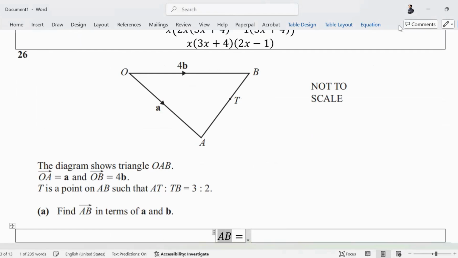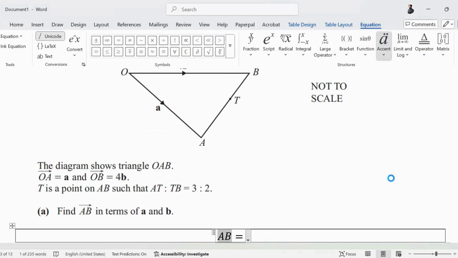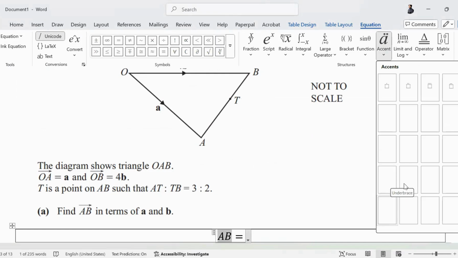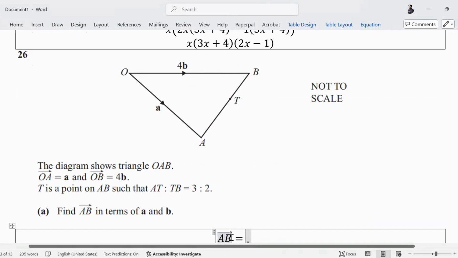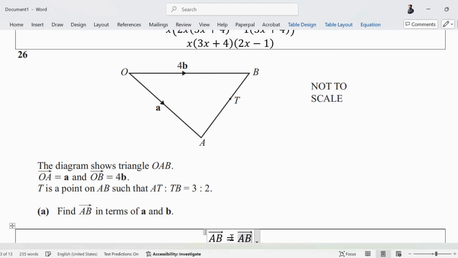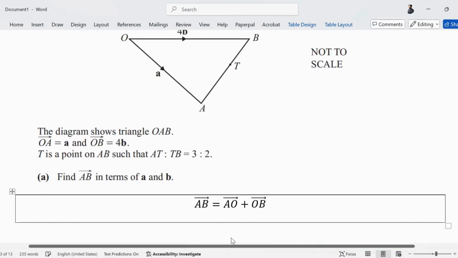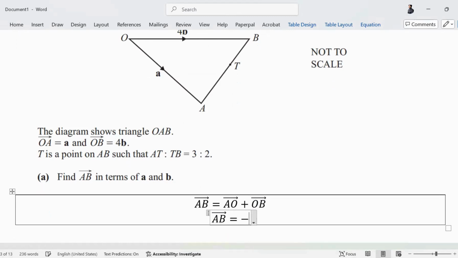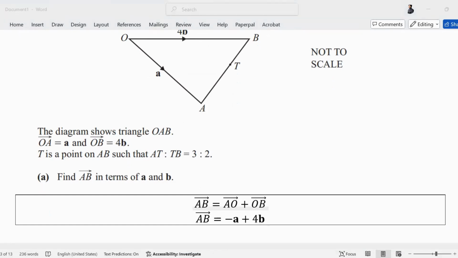We can simply go from A till O and then O till B. So AB can be AO plus OB. So AO will be negative a and OB will be positive 4b. This is your AB. Now it does not matter what order you write them in. You don't have to worry about it.